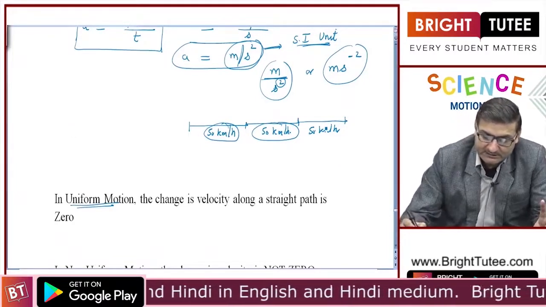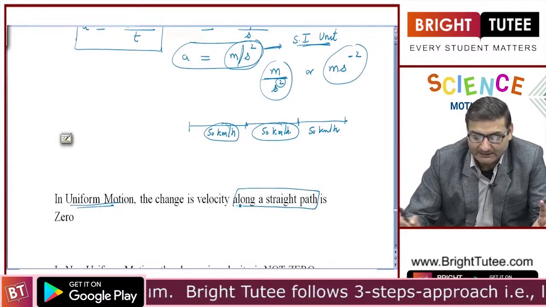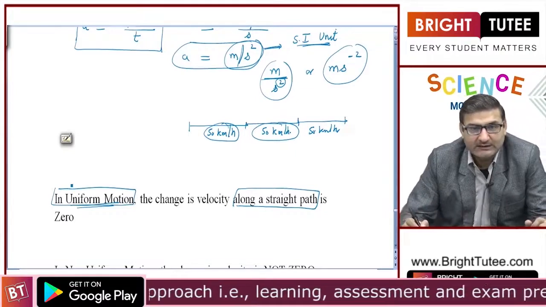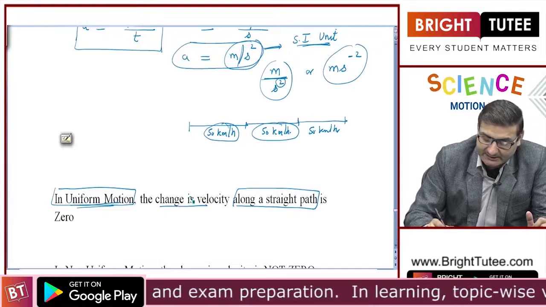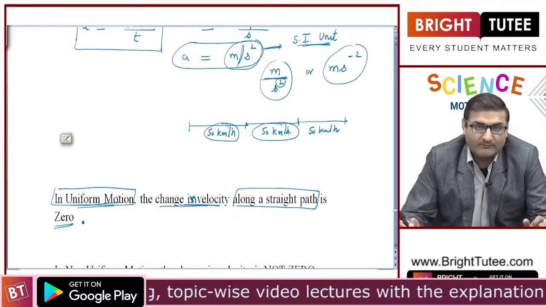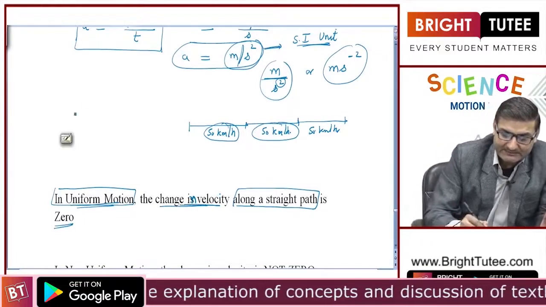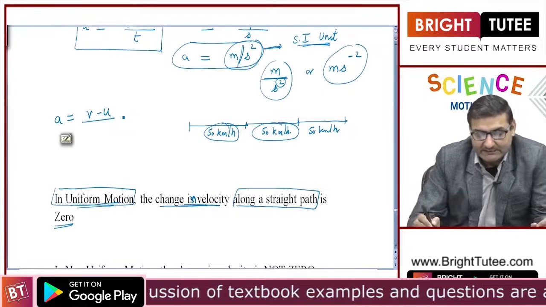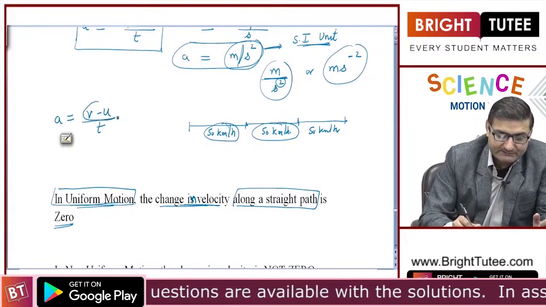So, there are two conditions. One is the body should be moving in a straight path. Another is that the body is in uniform motion. Then we saw that the change in velocity will be 0, and if acceleration is final velocity minus initial velocity divided by time taken, this is the change in velocity.